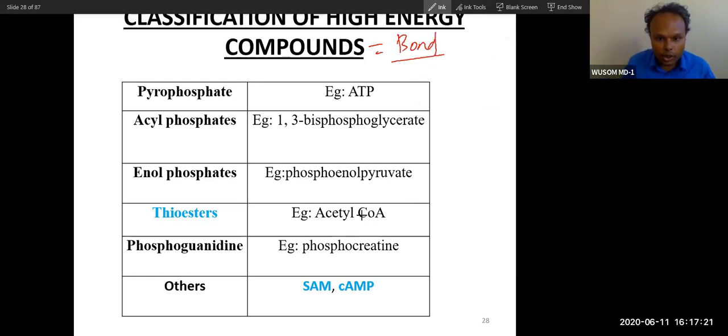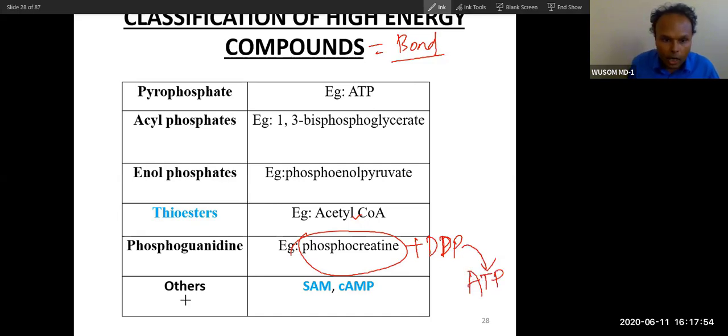Now, you will see everywhere there is a high energy bond. That is why we call it a high energy compound, and that immediately catalyzes the anabolic reaction, as it provides energy from this bond. Now phosphocreatine is the storage form of ATP in muscle. It reacts with ADP and directly transfers the high energy phosphate group to ADP, and ATP is formed. Now the others are also very important. We have already seen cAMP, cyclic AMP. This is also a second messenger.